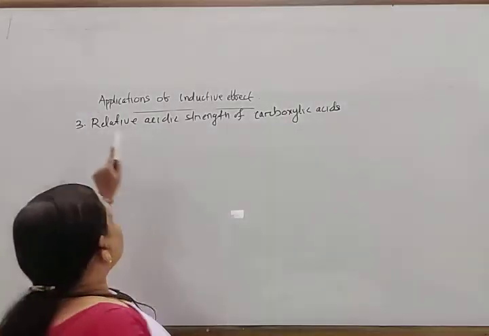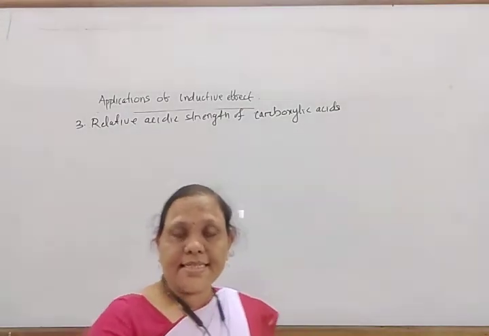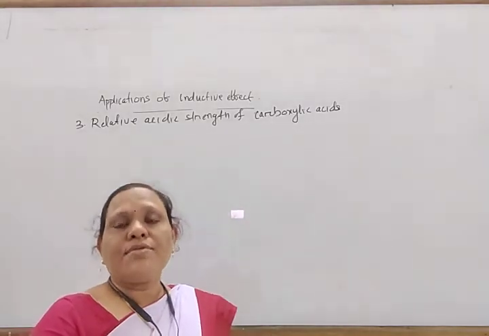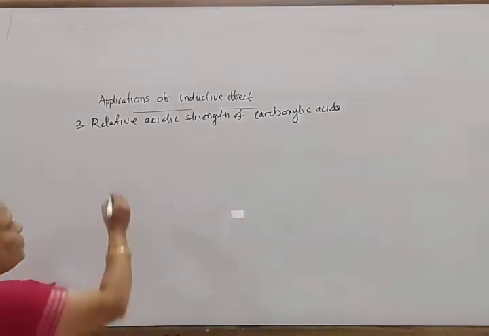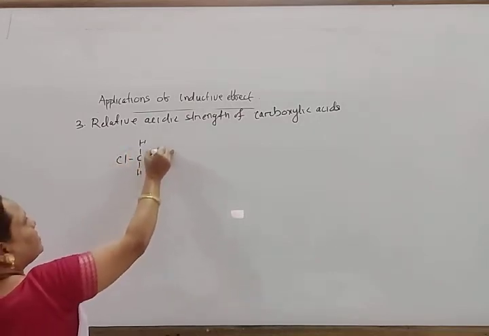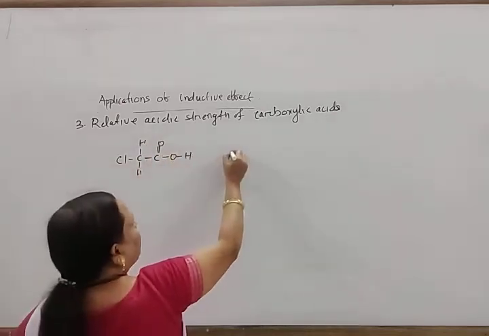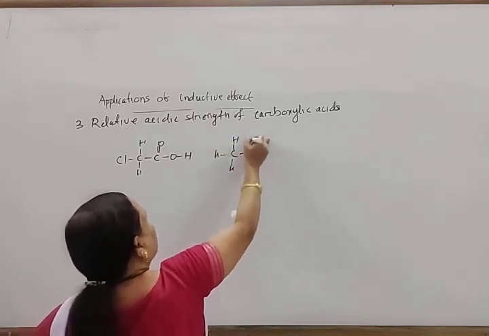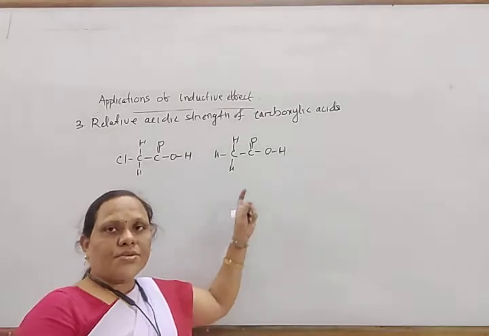Next, coming to another one: the inductive effect explains the relative acidic strength of carboxylic acids. The presence of a minus I group increases the acidic strength, while the presence of a plus I group decreases the acidic strength. For example, ClCH2COOH and another, CH3COOH. The acidic substance is the one with the tendency to give H plus ion.